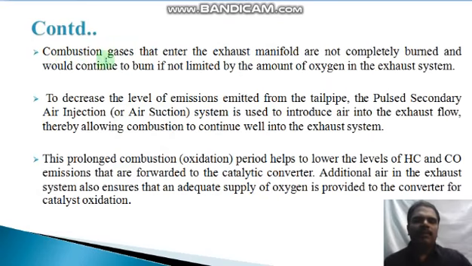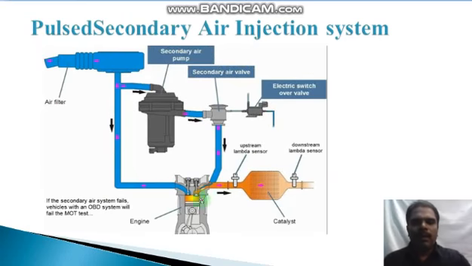Now we can see how the air injection system works. Combustion gases that enter the exhaust manifold are not completely burned and would continue to burn if not limited by the amount of oxygen in the exhaust system. To decrease the level of emissions emitted from the tailpipe, the pulsed secondary air injection system is used to introduce air into the exhaust flow, thereby allowing combustion to continue well into the exhaust system. Let me show the diagram. Here, this is the inlet air coming from the air filter to the engine. This is the exhaust side.